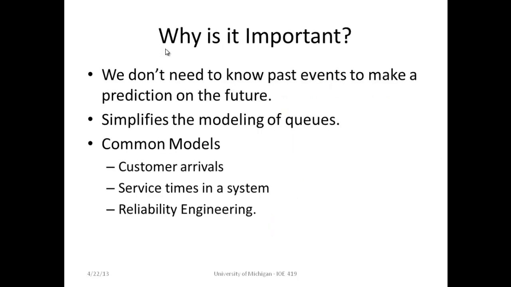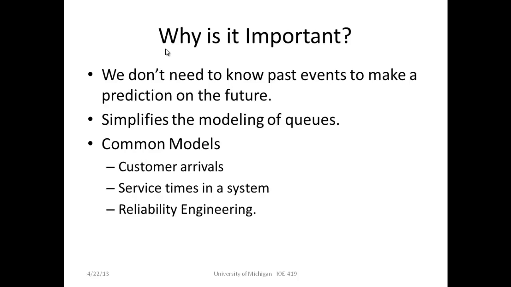I will deal with the importance of the memoryless property and some areas where the exponential assumption can't be applied. The memoryless property of the exponential distribution is very important and has many applications. It means that we don't need to know any information on past events to make a prediction about the future. It greatly simplifies the modeling of queues. Queuing theory involves the study of queues to predict queue length and waiting time, and involves customers entering a system and being served. Customer arrivals in a system are often exponentially distributed, and hence the memoryless property is useful because we don't need to know the prior arrival pattern of the customers.